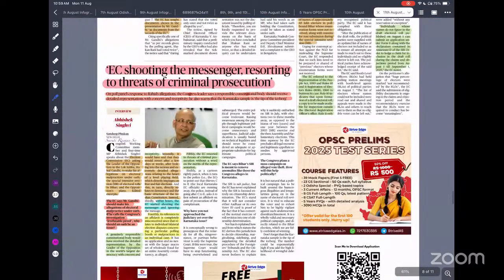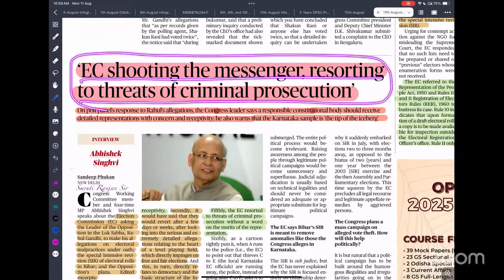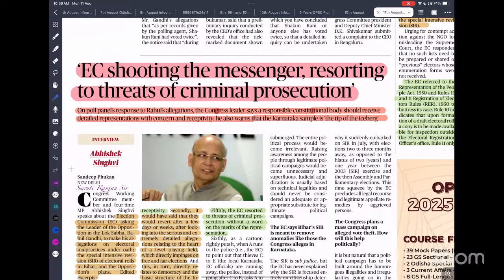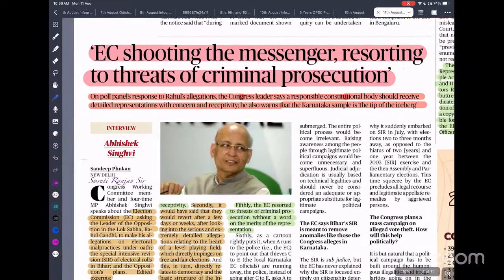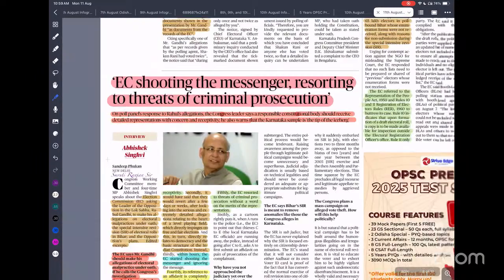So next, Election Commission shooting the messenger and resorting to threat of criminal prosecution. Recently, the opposition parties have alleged that the Election Commission is acting in support of the ruling party. I think it's a crisis that the Election Commission is facing. Instead of criminalizing the opposition, they should come out in public. They should throw everything open to the public. Let the public judge rather than resorting to criminal action, because in politics this is the role of the opposition, to hold the government accountable. Okay, so that is what the role is.